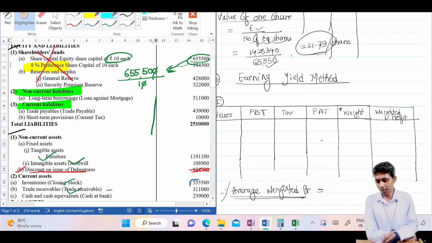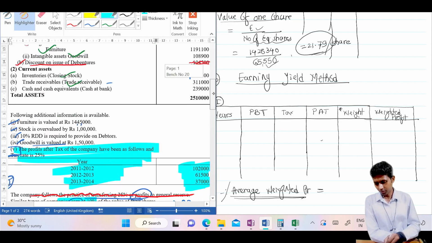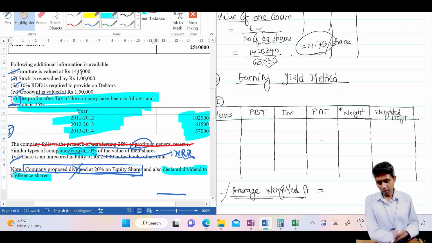And then share capital, we want the number of shares. We already calculated the number of shares. Therefore, from the balance sheet, nothing as such we want. Understood? Only from the information we want some figures, and which figures we already highlighted. Now one by one write all those figures here.